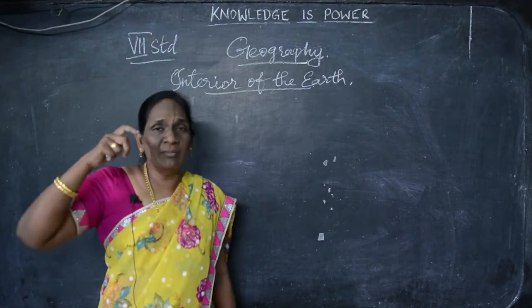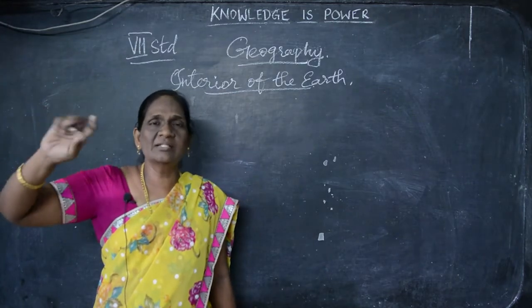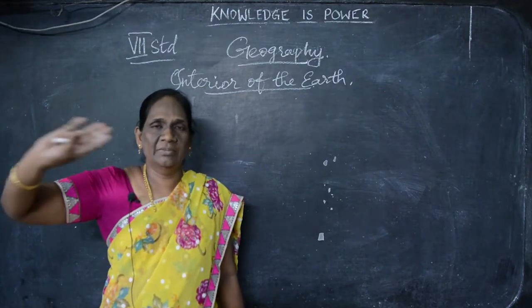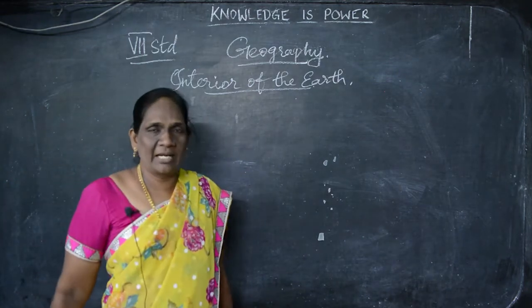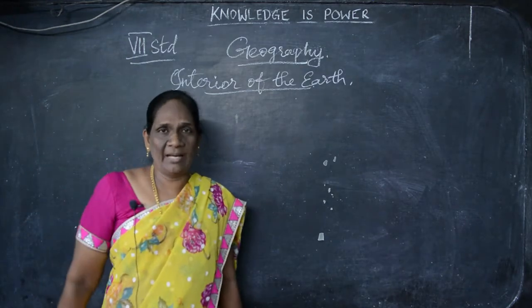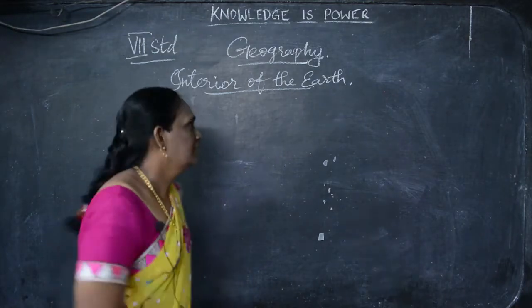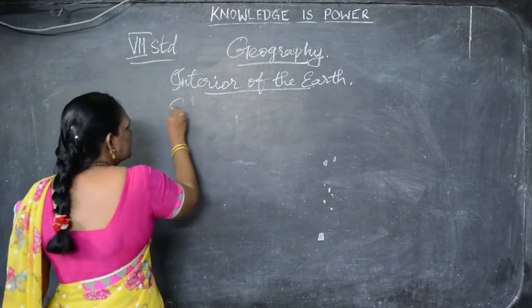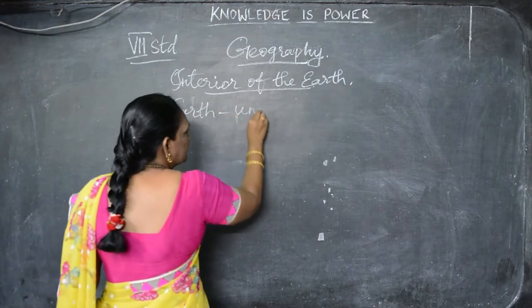This Pluto is somewhat far away from the sun. Another, the geographers, the historians, they excluded this Pluto and they said only 9 planets. Among all the planets, our Earth is a unique planet. Understand? Very much important planet. We are living in the Earth. The planet Earth is a unique planet.